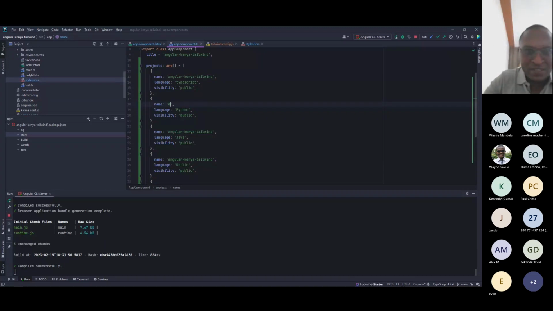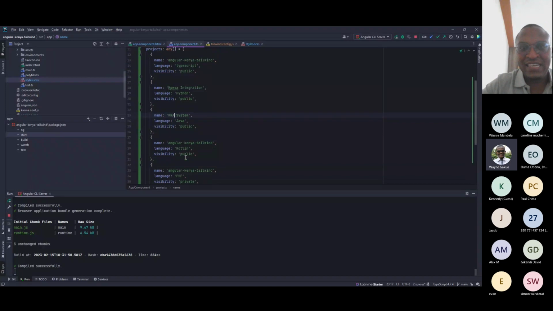What do we do with the Python? Better integration. Java. Yeah, KRA system. Yeah, let's do KRA. They might be here and they see me writing their name in small letters. So Kotlin is basically app.